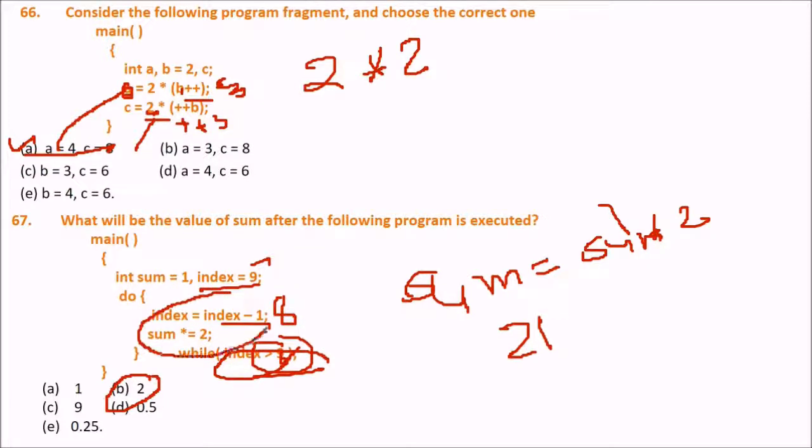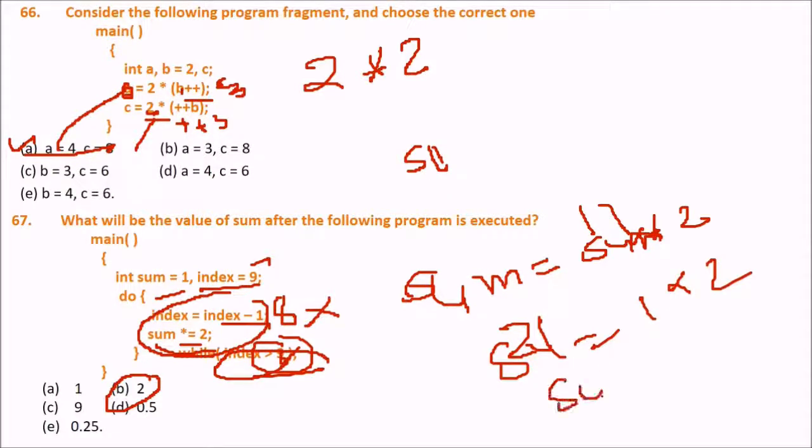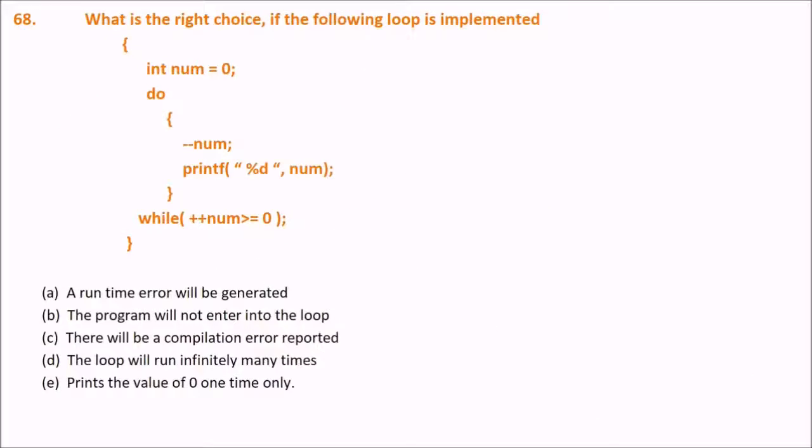But these two instructions will run once. Sum will be equal to sum into 2, and sum was initialized to 1 in the beginning. So the sum will have 1 into 2, that is, the value 2. So once you print sum, that will be 2. So the answer will be 2.